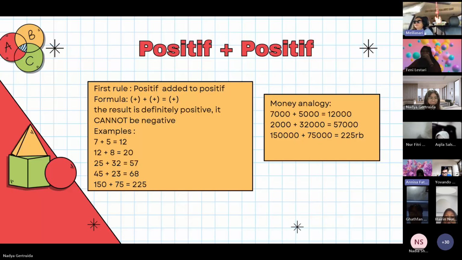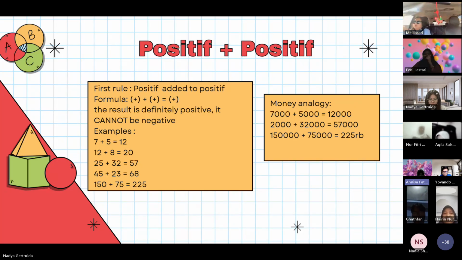7 added to 5, the sum is 12. 12 added to 8, the sum is 20. 25 added to 32, the sum is 57. 45 added to 23, the sum is 68. 150 added to 75, the sum is 225.